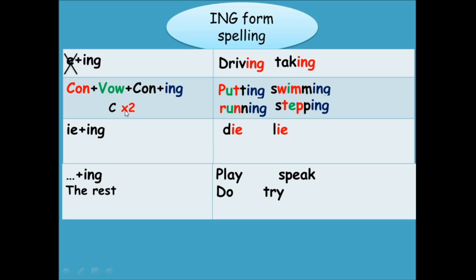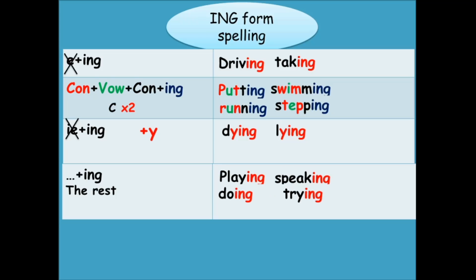Say put in. As you see here, I doubled the T. Here I doubled the M. Here the N, and here the P. All right? The other type of verbs we have are IE plus ing, like die, lie. I need to cross out the I and add Y instead, this way. Dying, lying, tying, etc. And the rest, right? We just add the ing, like play, speak, speaking, etc.